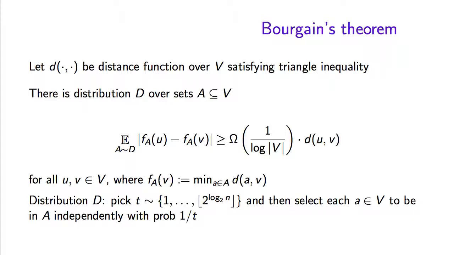And we will prove this theorem for the same distribution that we came up with after considering all those examples. This is the distribution where first we pick a random density T uniformly at random between powers of 2 smaller than n, where n is the size of V. And then independently, we're going to pick every element of V to be in the set A with probability 1 over T. So after T is selected, the set A will have, on average, size n over T.